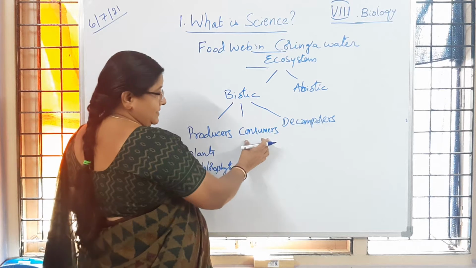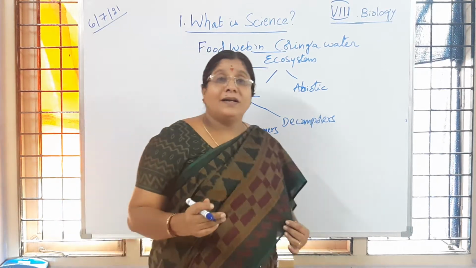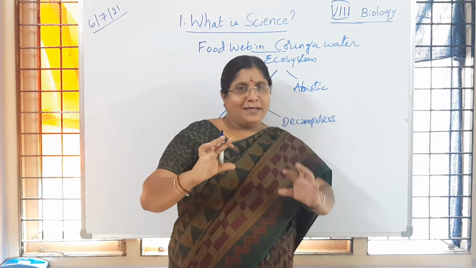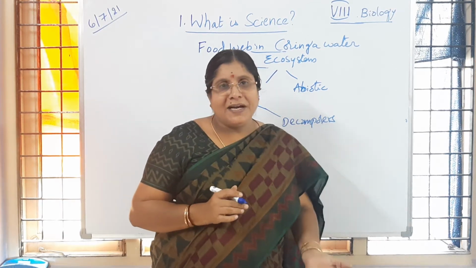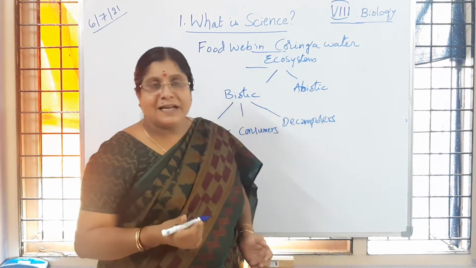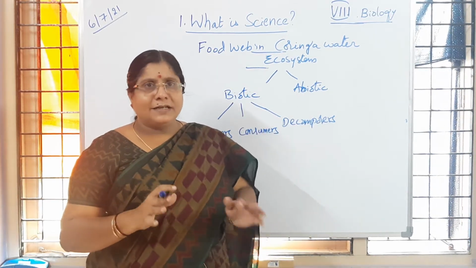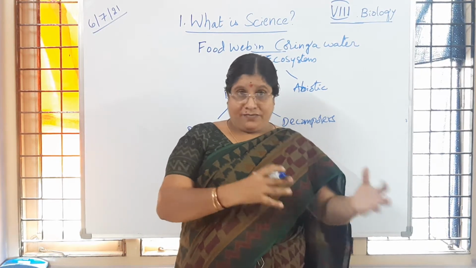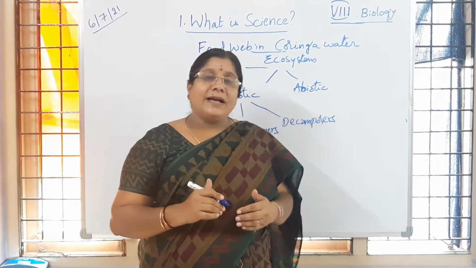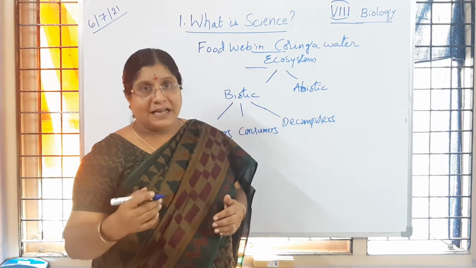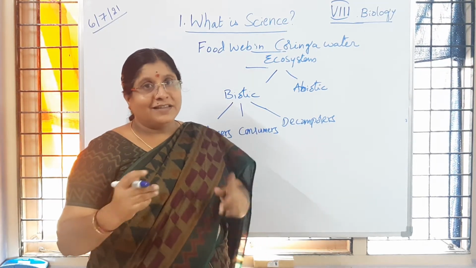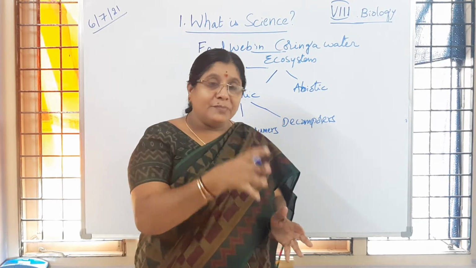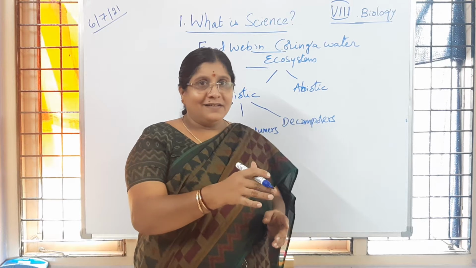Then consumers. Consumers means all living organisms that depend on plants. Some organisms depend directly on plants, like herbivorous animals and vegetarians; directly they depend on plants for their energy source, for food. Whereas carnivorous animals like lion and tiger eat the herbivorous animals. And where does that herbivore get its energy?